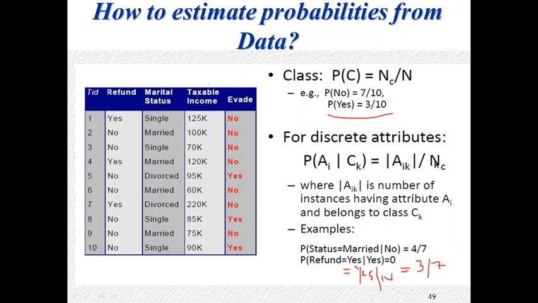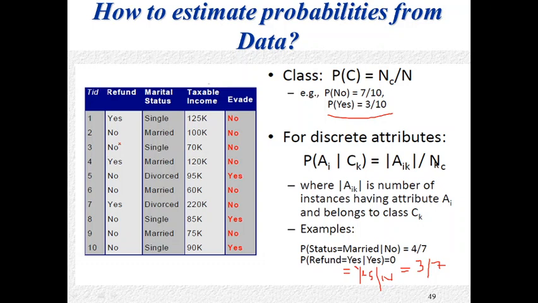Probability of status equal to married, given no. You can see 1 married here, 2 married here, then 3 married, 4 married. So the probability of status equal to married given no will be 4 by 7. And for each discrete value, divorced, then single, we can compute the class conditional probability with respect to the classes. Here there are only 2 classes. That means probability of refund equal to yes given the class is no, probability of refund equal to yes given the class is yes, probability of refund equal to no given the class is no,